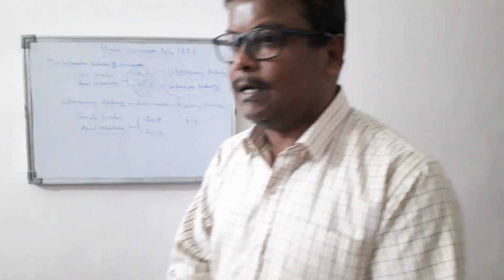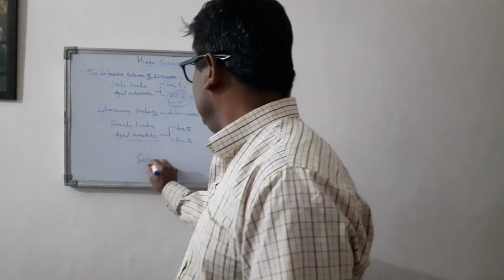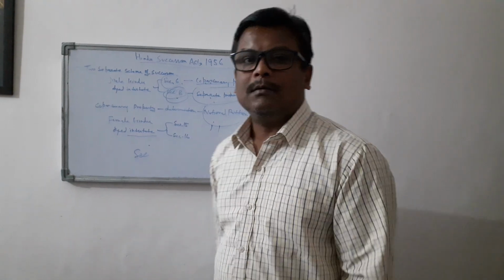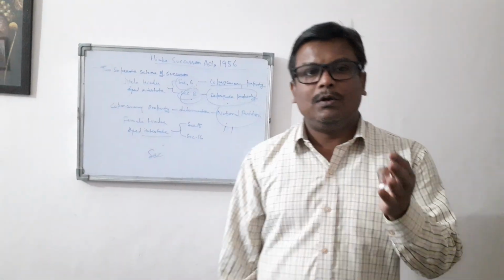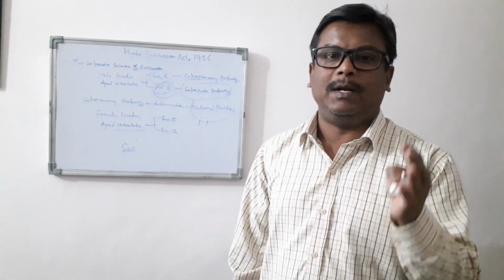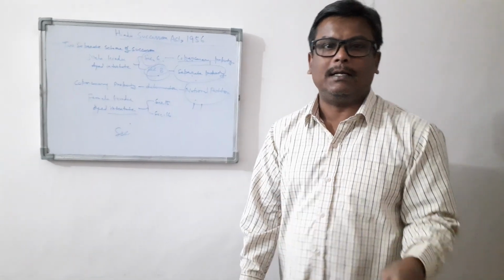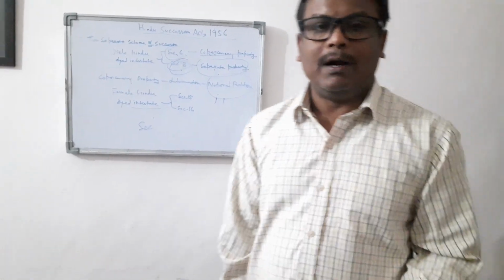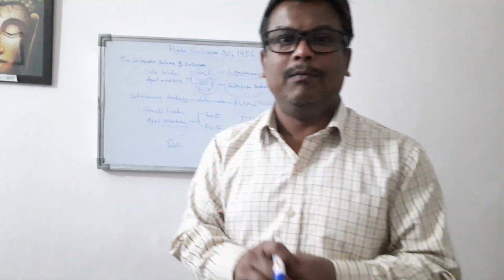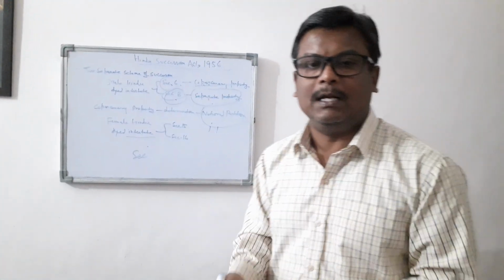For your kind information, the scheme talks about four separate classes: first Class 1, second Class 2, third agnates, and fourth cognates. If all four are exhausted but the property is still remaining, then all the property will go to the state.